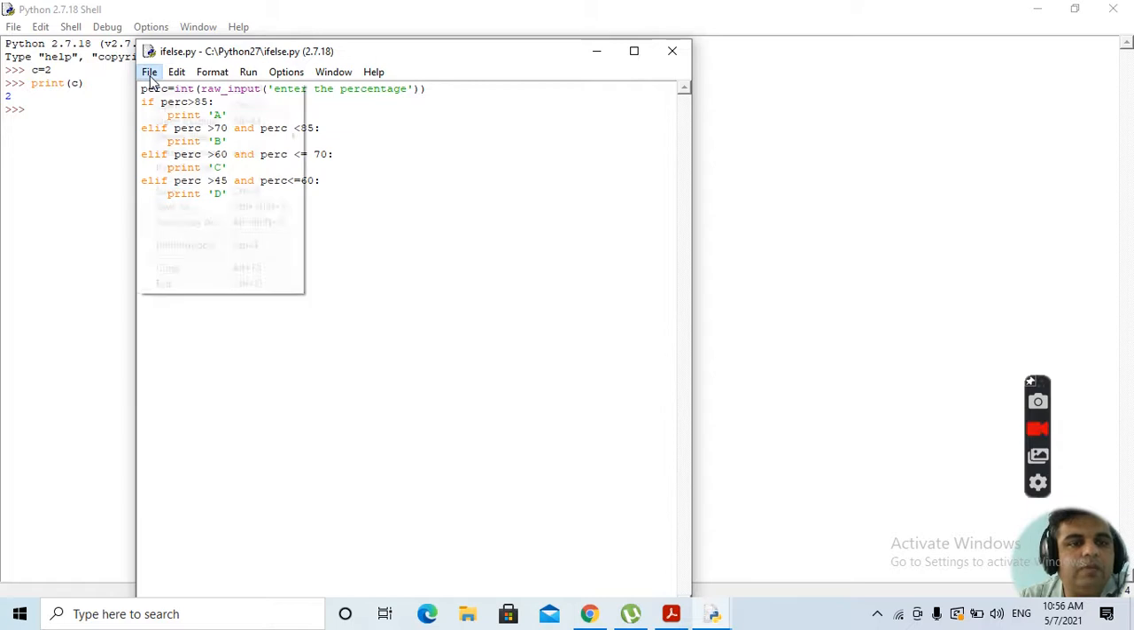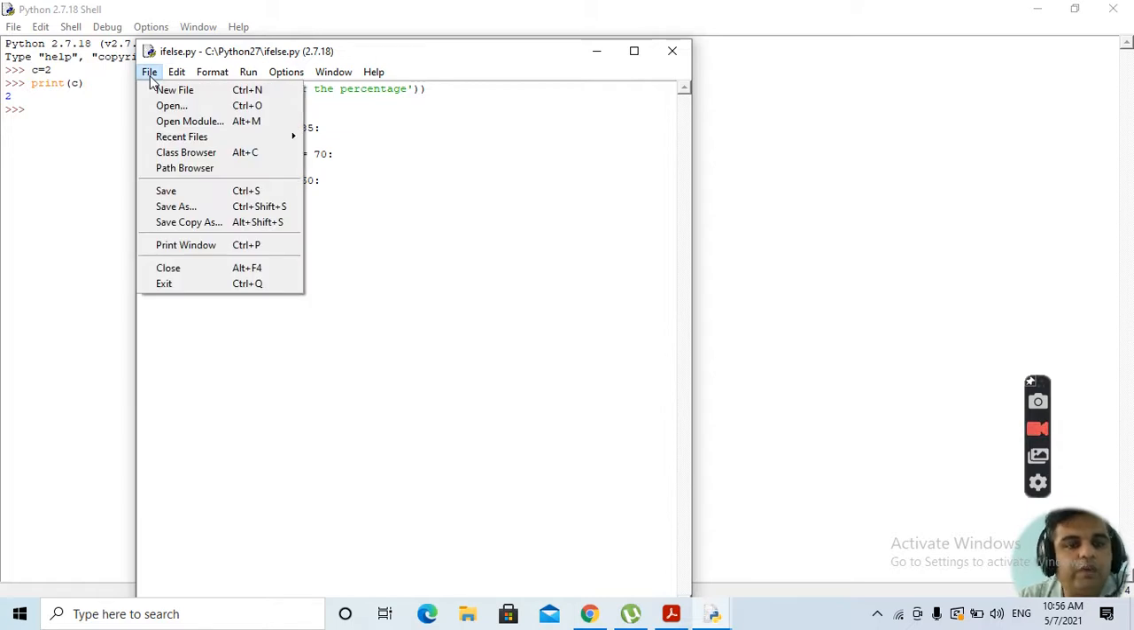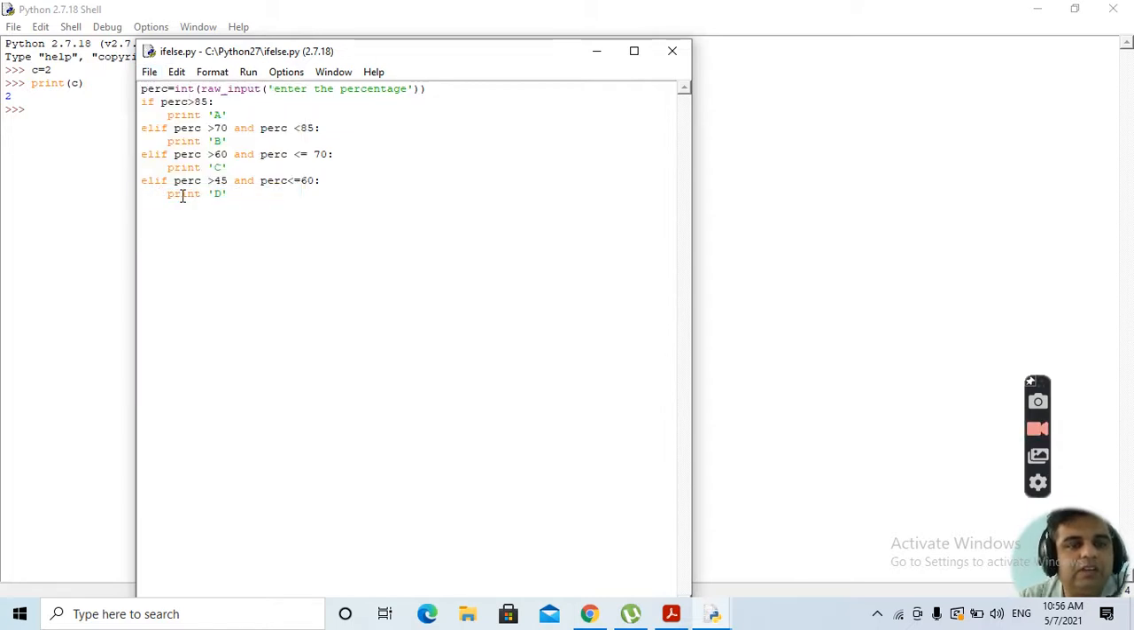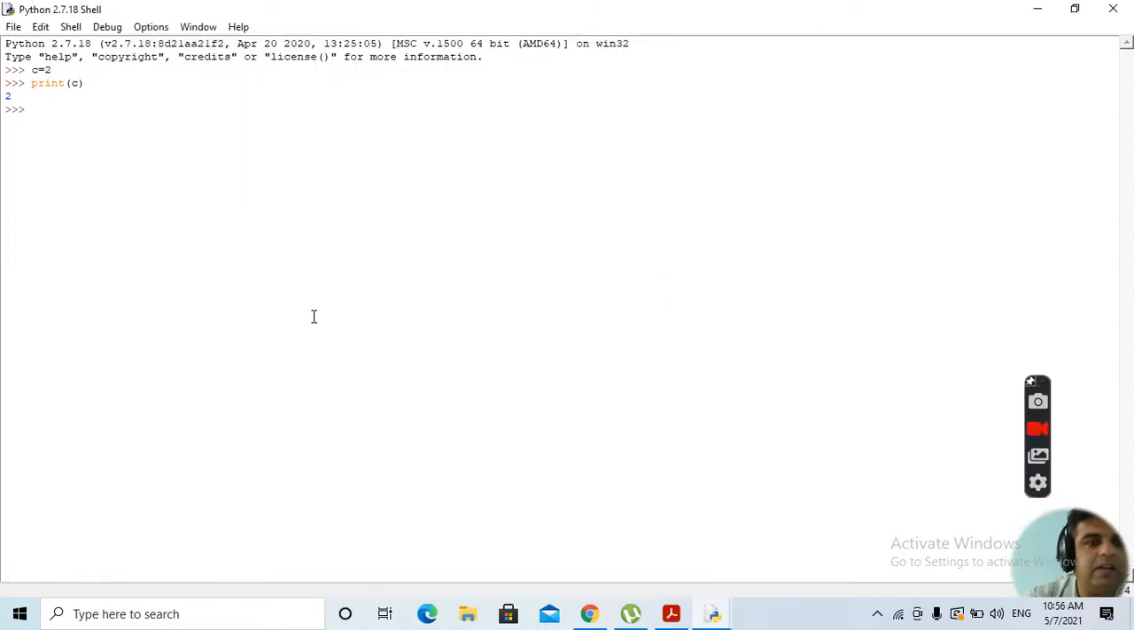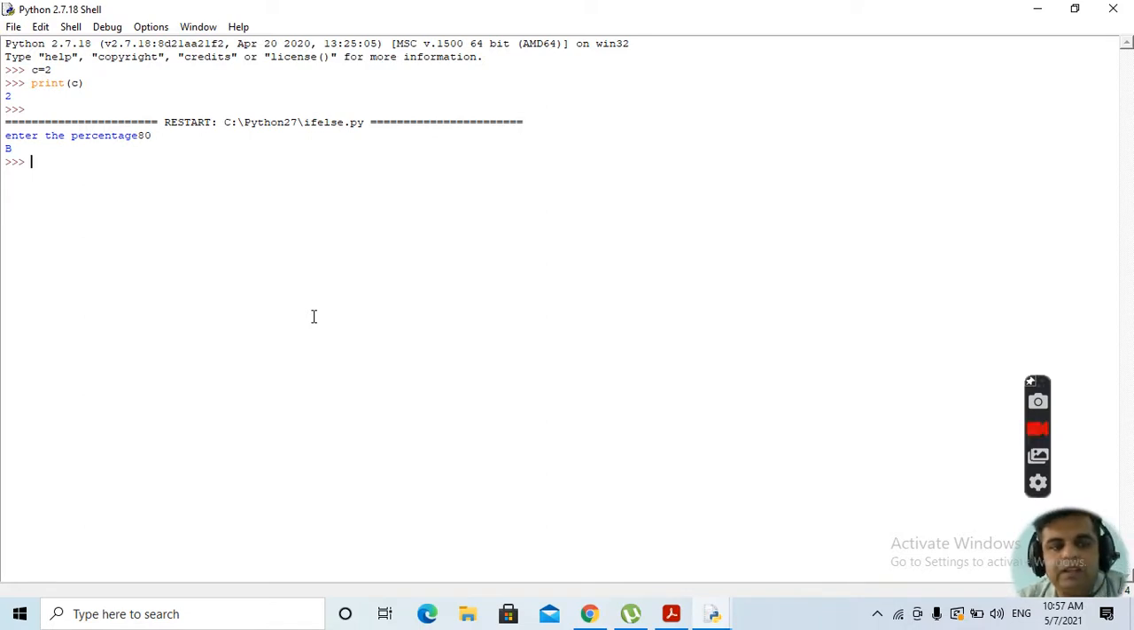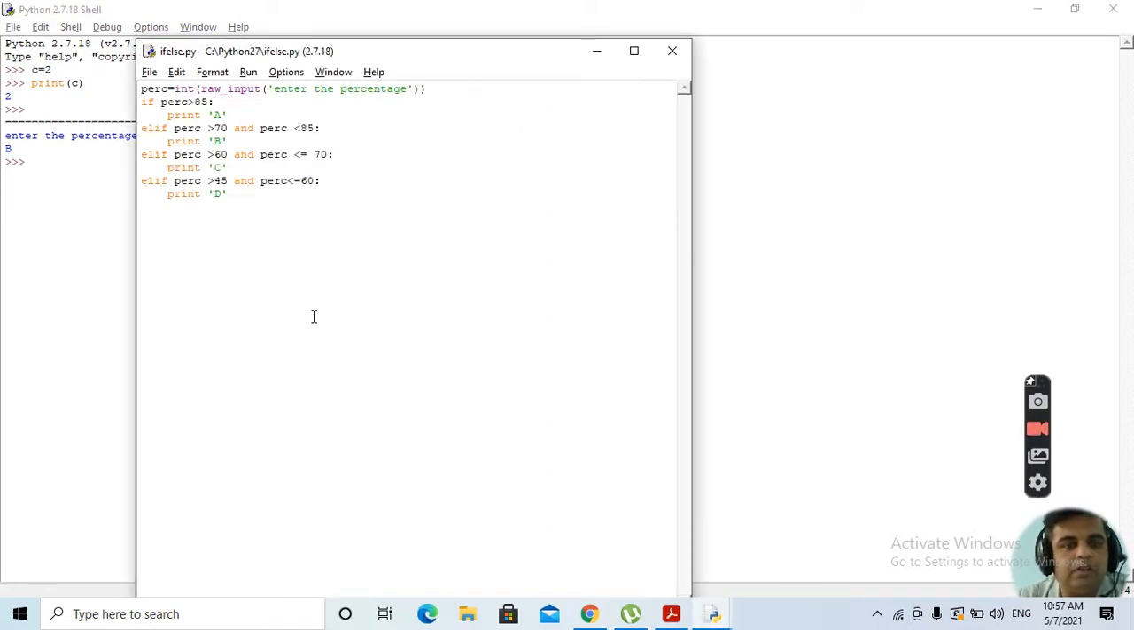Whenever you are writing a program, firstly go to file, then you are supposed to save this, or you can use the shortcut control plus s, then you can execute it by pressing alt F5. Like alt F5 we have pressed over here, so it is asking for percentage. Suppose we are writing 80, so it will be printing B. Clear?